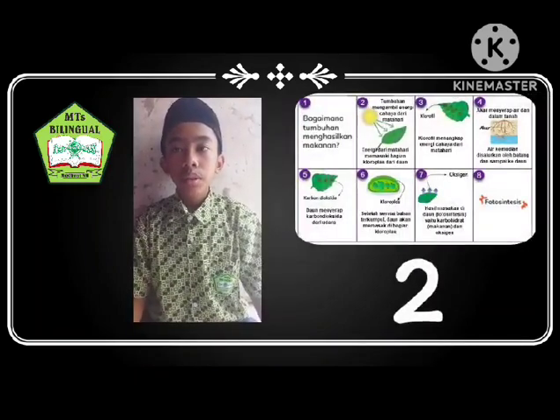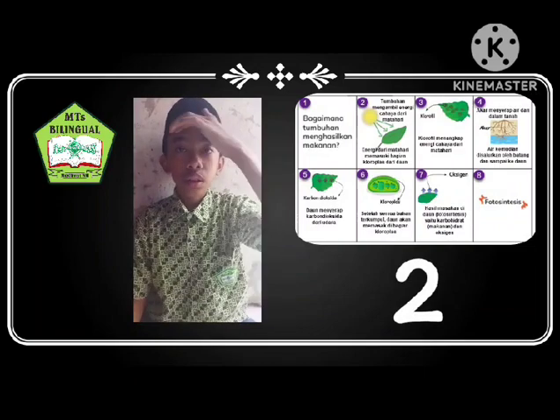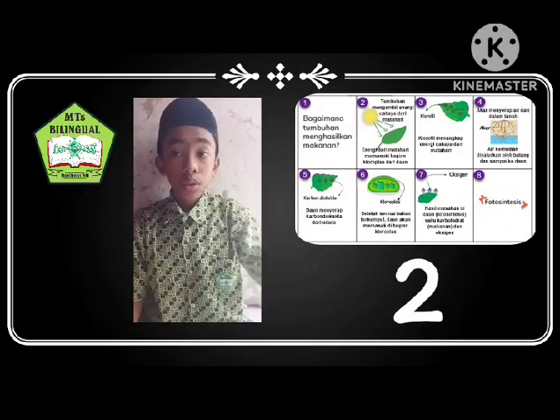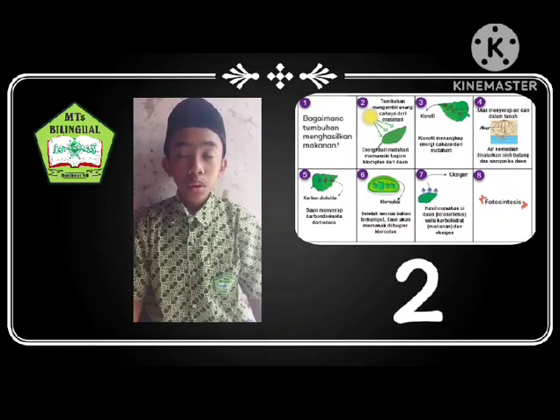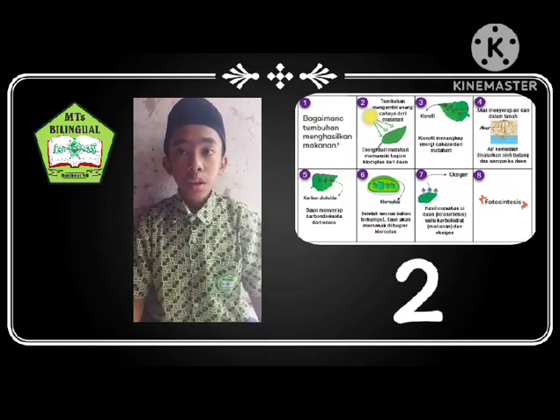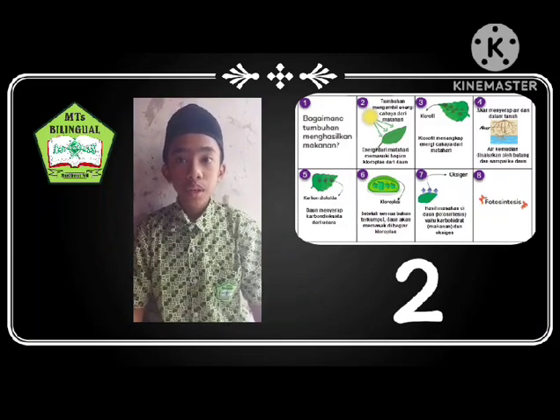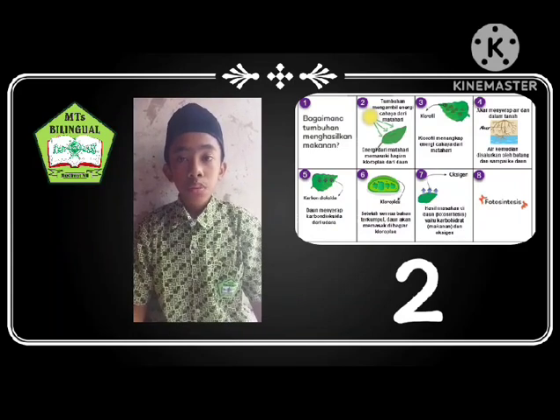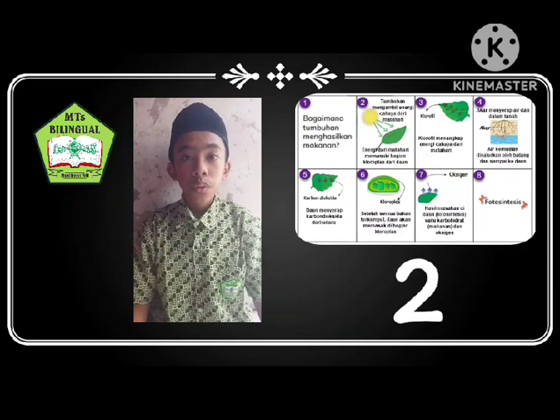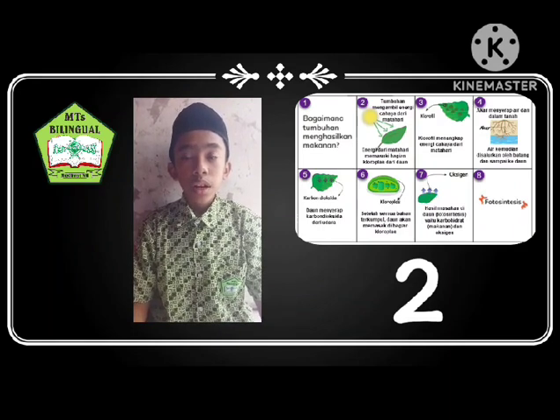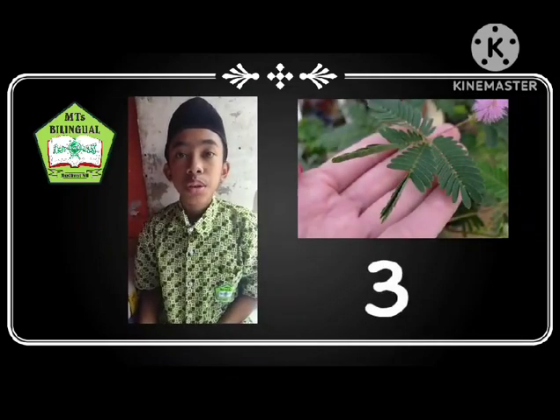Number 2. Retrieving and using energy. Food and air are basic needs for every living thing. Food itself has a function to produce energy, replace damaged cells, and serve for growth. All living things have different ways of obtaining food, like green plants obtain food by photosynthesis. Photosynthesis is the process by which green plants make food from water and carbon dioxide with the help of the sun.